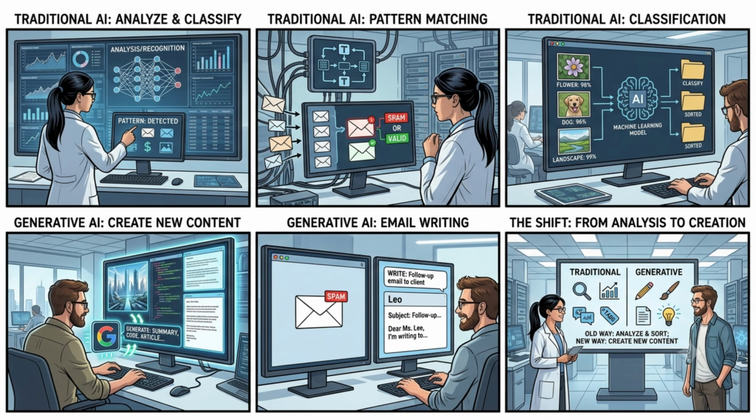Its primary job is to analyze and classify. Generative AI goes a step further. It can create entirely new content such as emails, articles, images, code, summaries, conversations. For example, instead of simply identifying an email as spam or not spam, generative AI can actually write a new email for you. This ability to create content represents a major shift in AI capabilities.